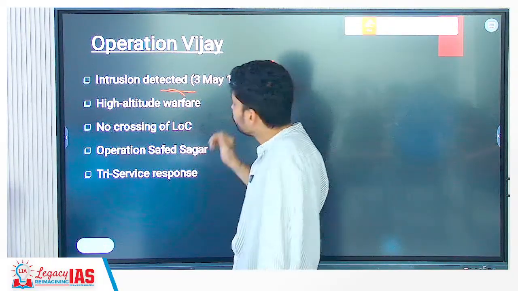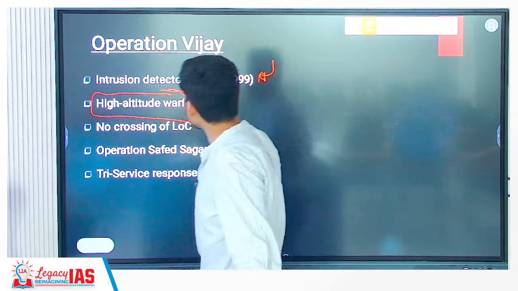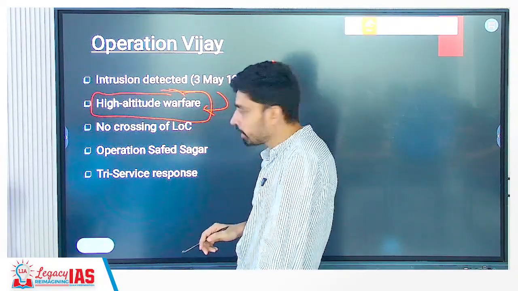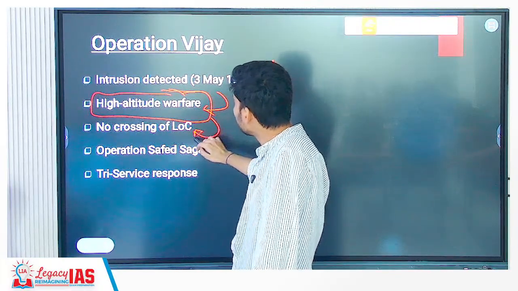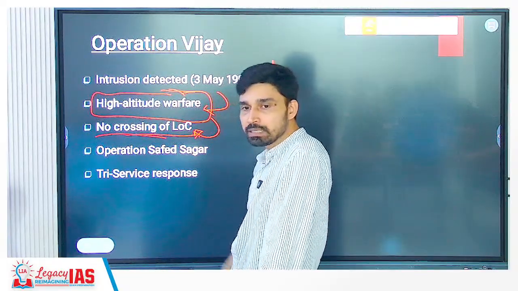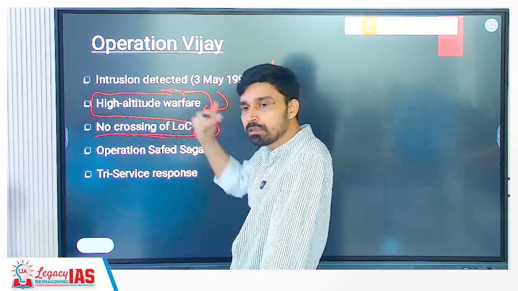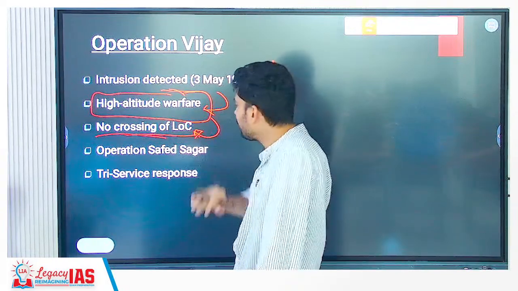So they informed the local police and military officers, and that commenced the high-altitude warfare. Most importantly, India was able to win the war without crossing the Line of Control. We simply removed all the soldiers who had entered our side and took control of the entire area back.